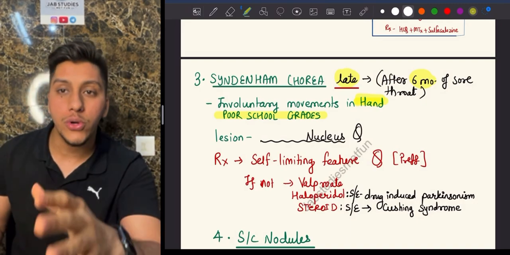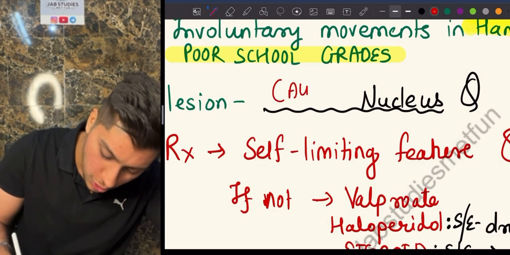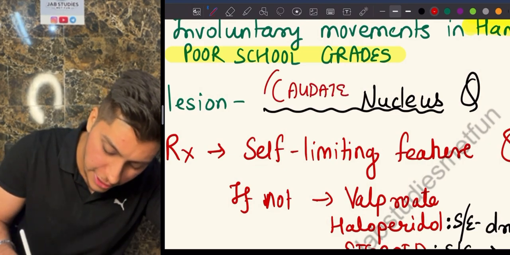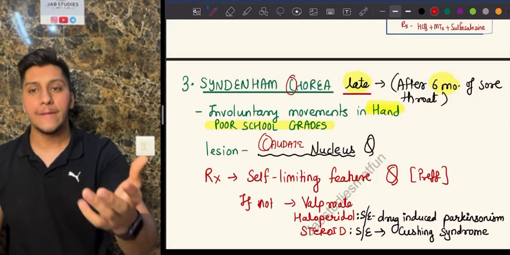Now, what nucleus is involved in Sydenham chorea? Very important anatomy question as well. It is going to be your caudate nucleus. So C for caudate, C for chorea. Remember it this way: C for caudate and C for chorea. That is how you remember.